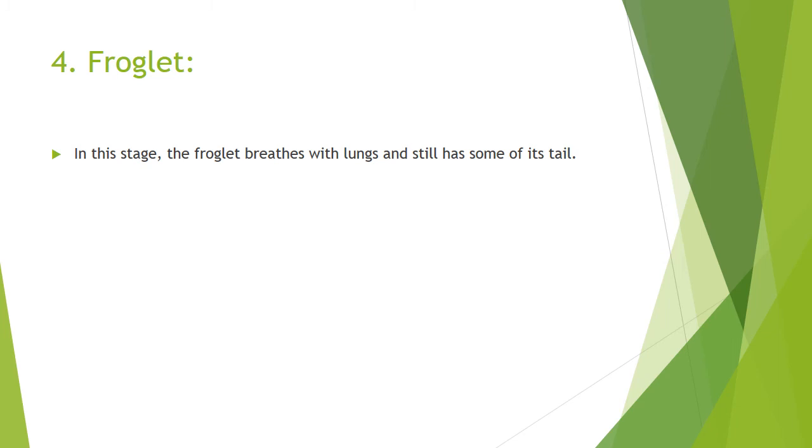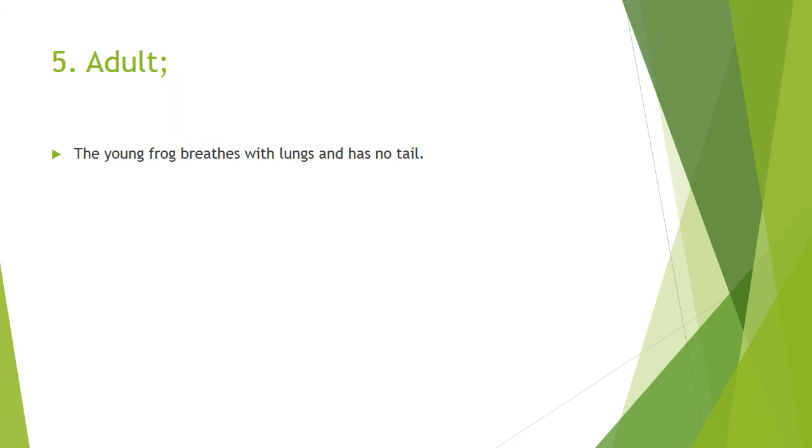Now this is the fourth stage, froglet. In this stage, the froglet breathes with lungs and still has some of its tail, as I have shown you in the diagram. Now this is the fifth stage, that is the adult. The young frog breathes with lungs and has no tail. Now here it's fully grown, so it has no tail and it can breathe with lungs.